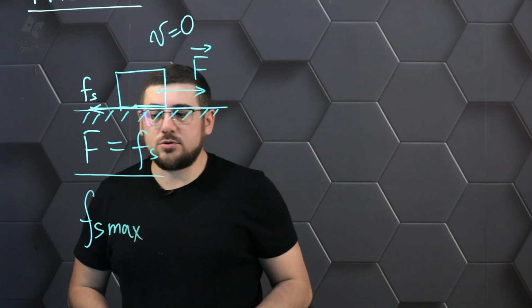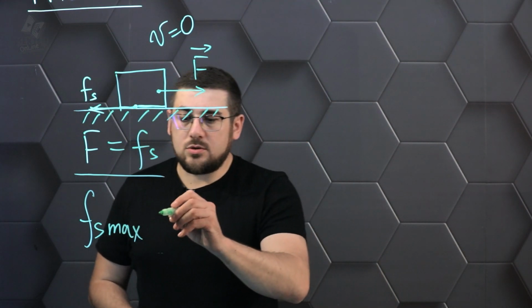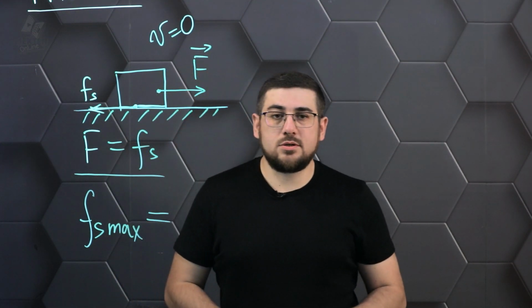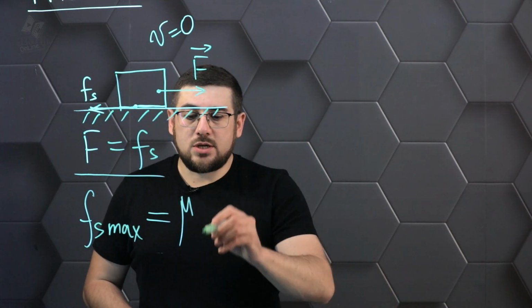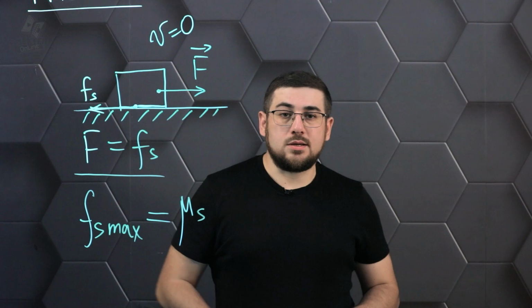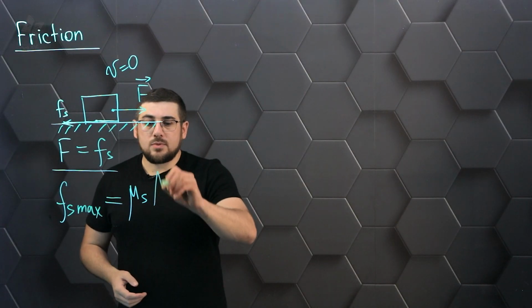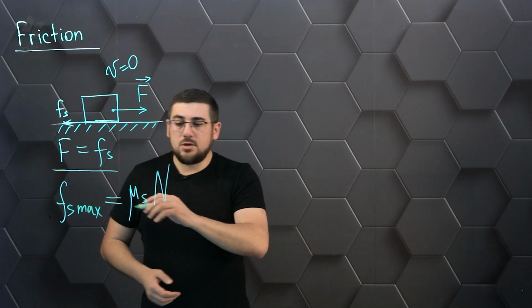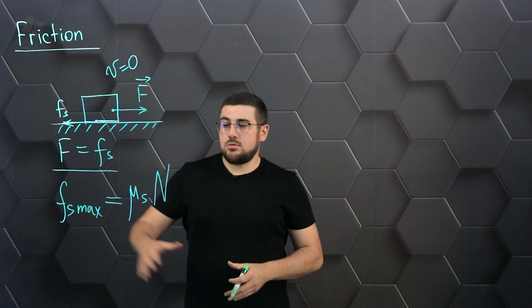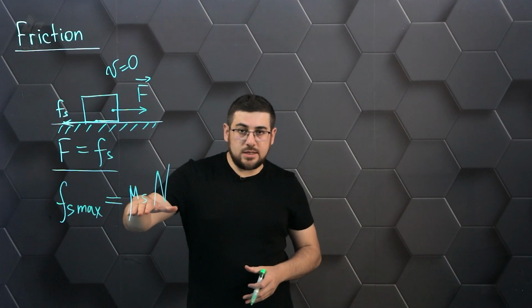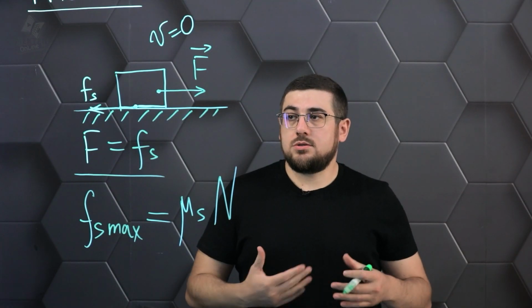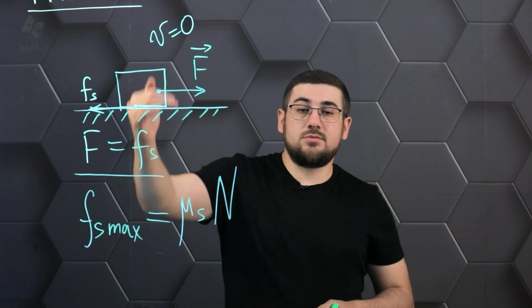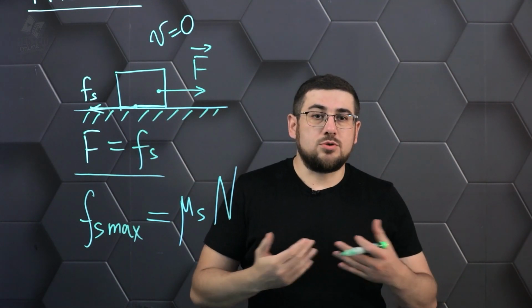In this case, we can enter a value that will show when this breakdown will occur. This value is called the static friction coefficient and will show the ratio between the friction at rest and the reaction force of the support that occurs between the given object and the surface. So in this situation, when we talk about static friction, we need to take into account the nature of the interaction of these surfaces. That is, it will depend on what surfaces are interacting, whether there is lubrication between them or how well they are polished.